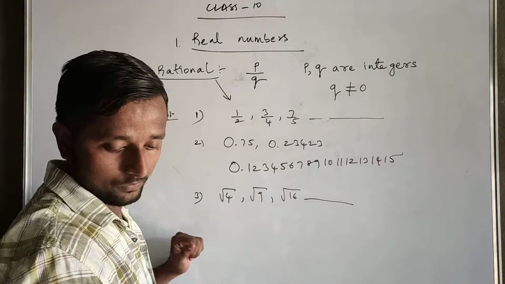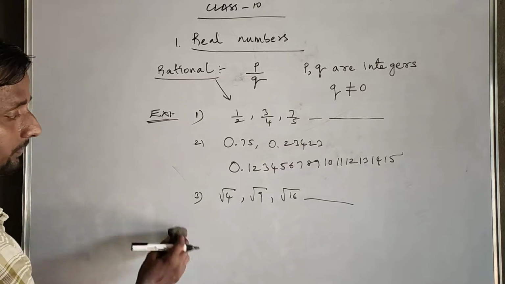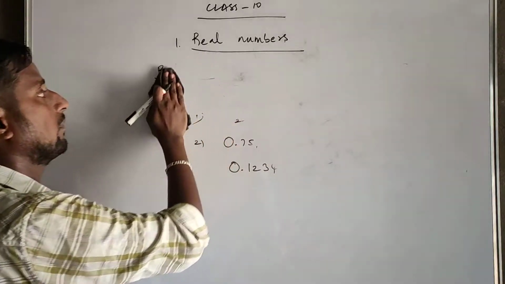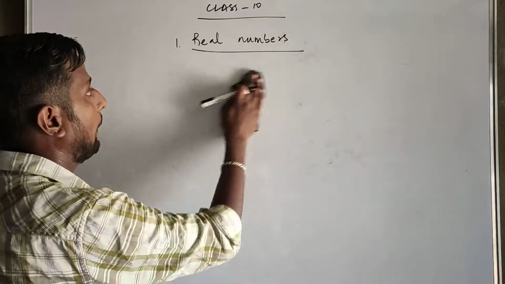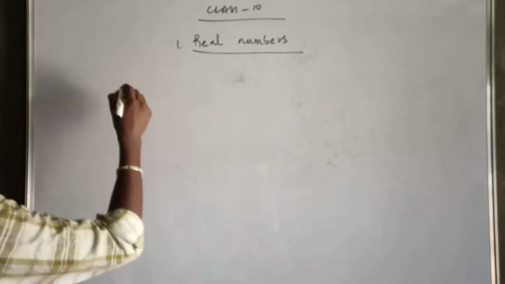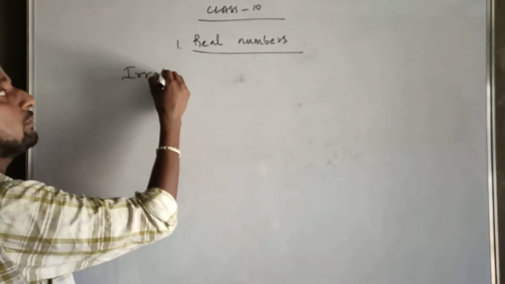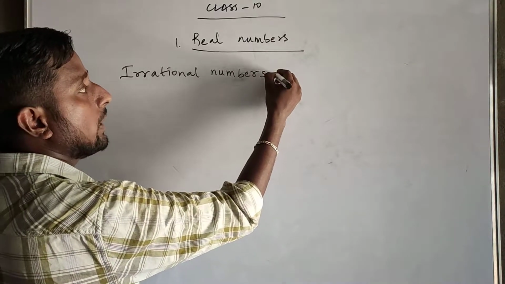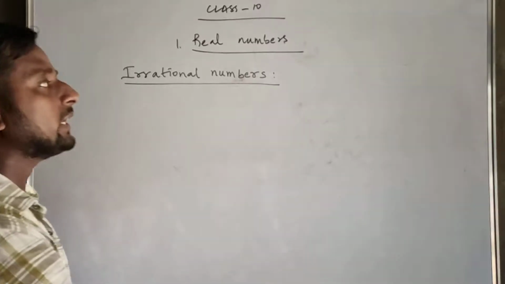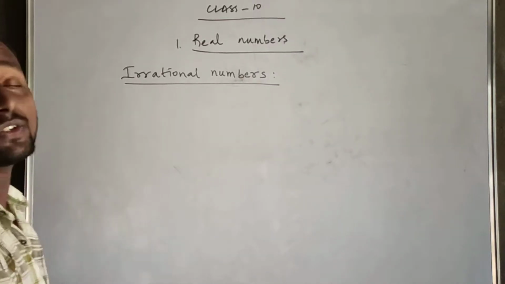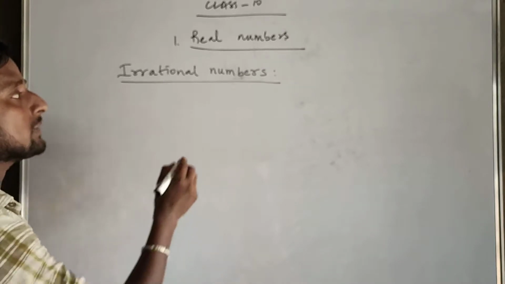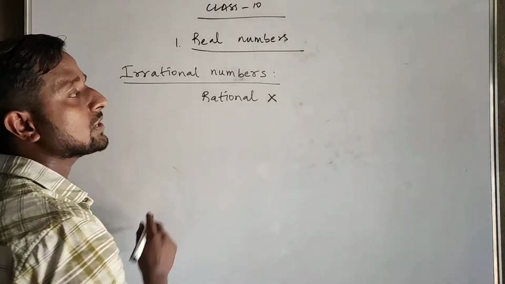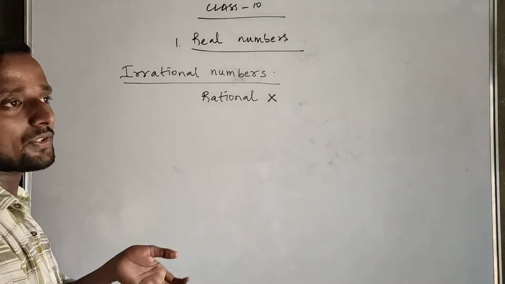Then what are irrational numbers? Irrational numbers. Simply, no need to write any definition for this. An irrational number is nothing but a number which is not rational. Simple. Which is not rational, that is an irrational number.